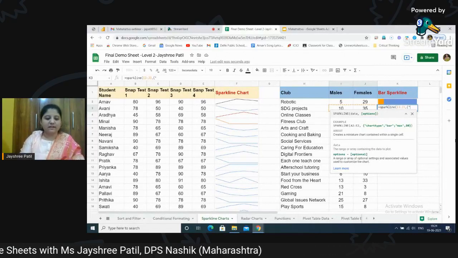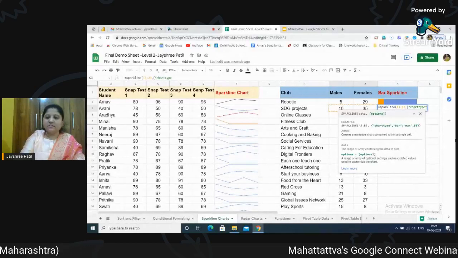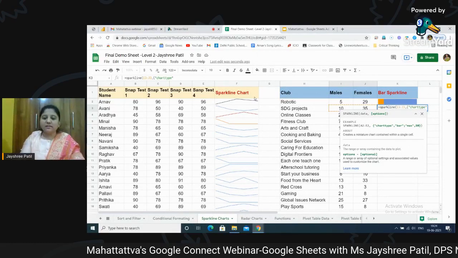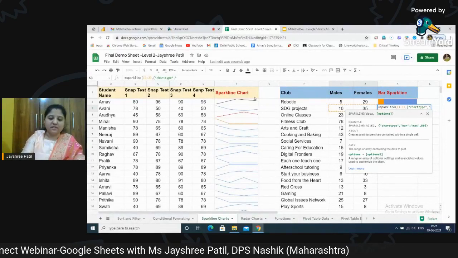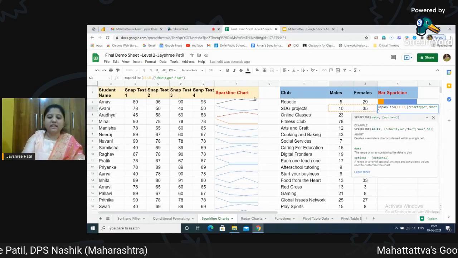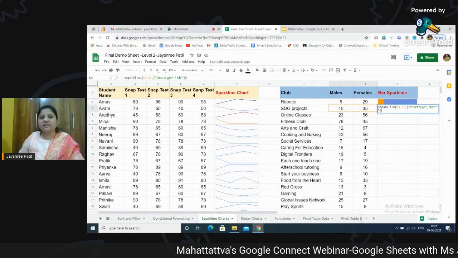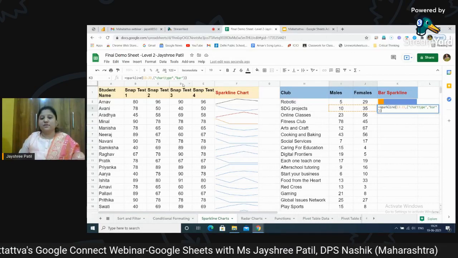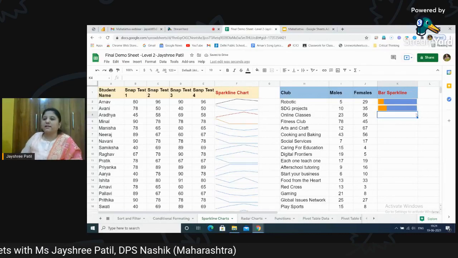Just use double quote and write down charttype. Double quote is completed. Then you can see the formula here. It is completely visible on the screen. Then you can just put a comma. Now here you need to mention which type of chart it is. I'm writing bar. And then you can complete this curly bracket. Then you complete the next bracket, because this is the first bracket which you started and that will be the last one to end. If you are starting any bracket in between, that needs to be closed first. Okay, just press enter and automatically you will get a bar sparkline over here.